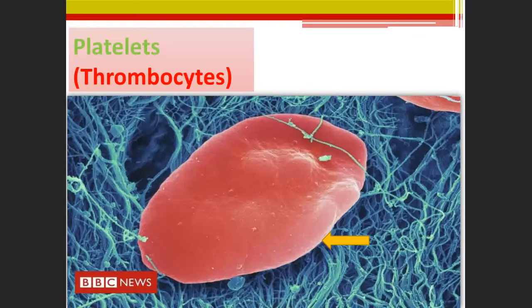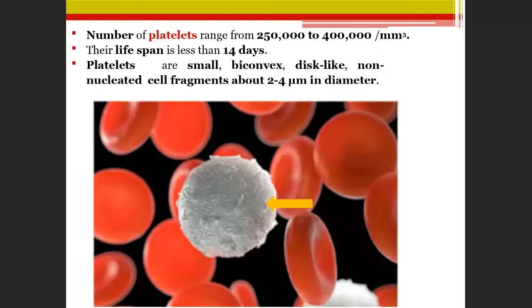Next is platelets. Platelets are also called thrombocytes, right? Platelets are also a very important component. We finished white blood cells and red blood cells. Now we are coming to platelets. The number of platelets ranges from 250,000 to 400,000 per mm cube. So platelets are very important. Now, where are they checked nowadays?